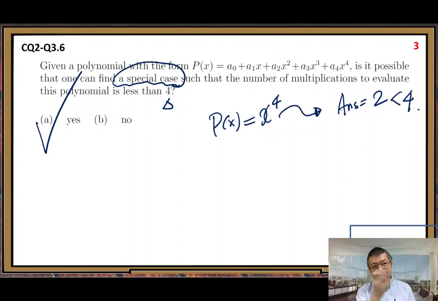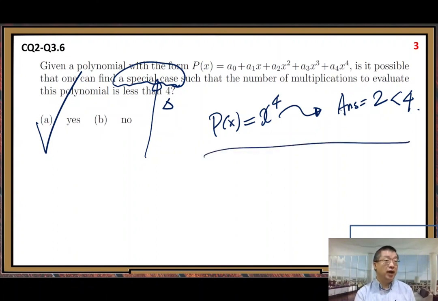So you need to read the question carefully. Special case. But if it's a general case, then you cannot. For the general case, you cannot guarantee some smaller number than 4 multiplications to find its value. Nobody can do that, right? But for a special case, you can do that easily. All right, so let me finish part D.3 right here.